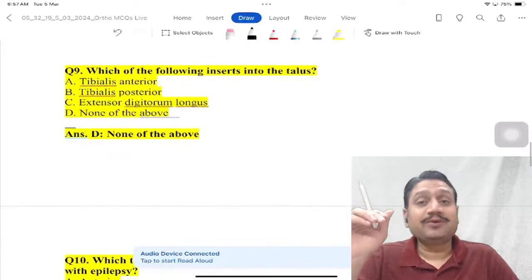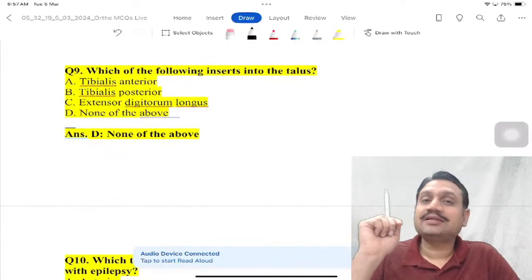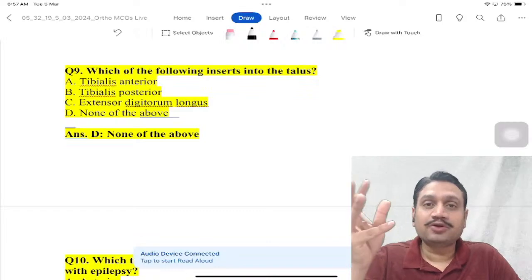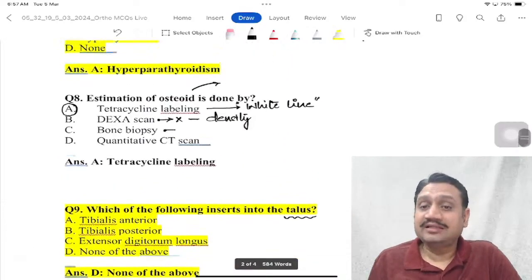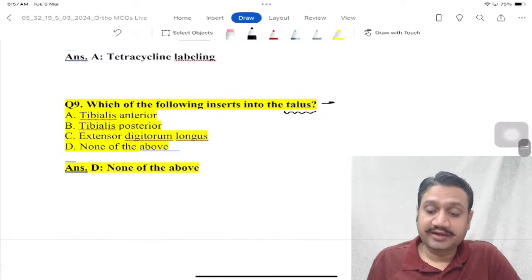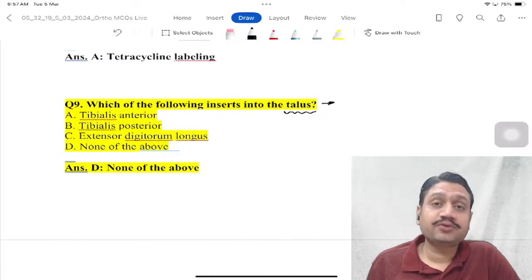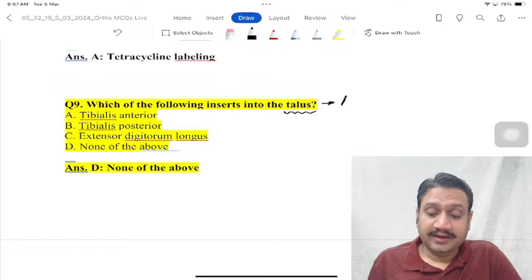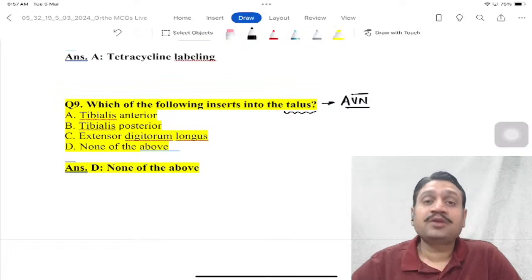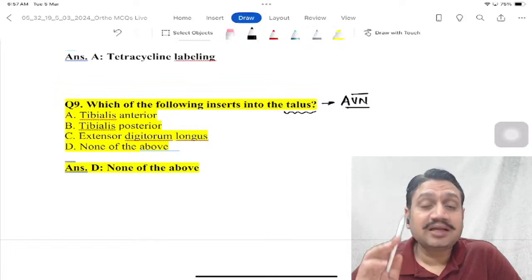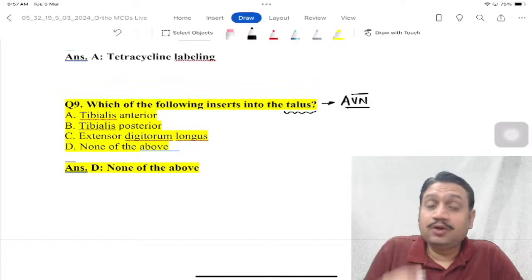Another one, a tricky one. Which of the following inserts into the talus? A combo of your anatomy and orthopedic part. We know that talus is a very, very important bone. Reason being, talus has a high tendency of getting a complication of what? The necrosis, right? But when you talk about avascular necrosis, we must be very clear that talus is one such bone which has no muscle attachment. Remember, no muscle attachment.